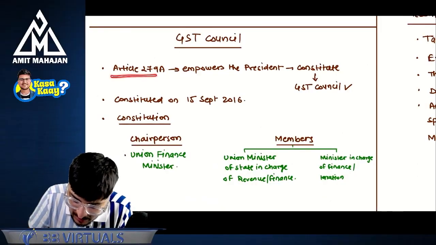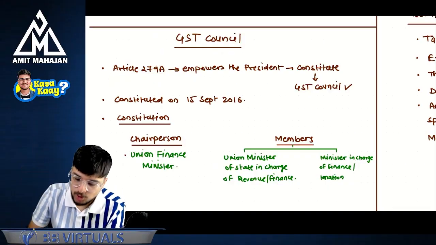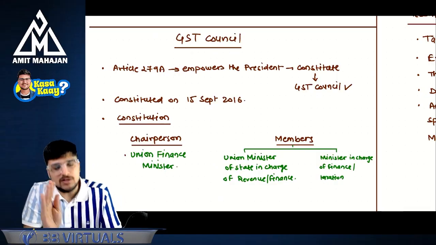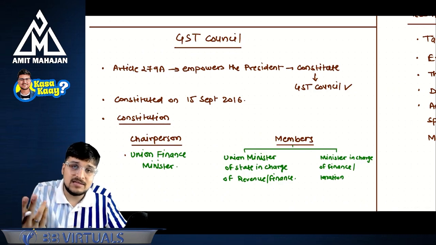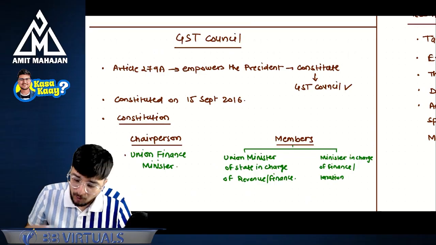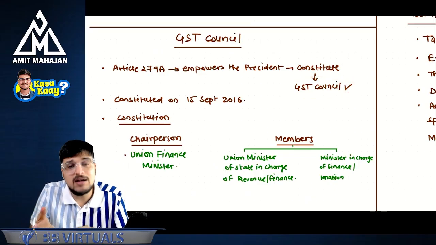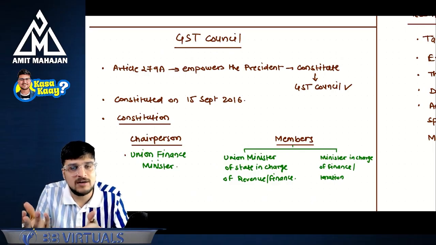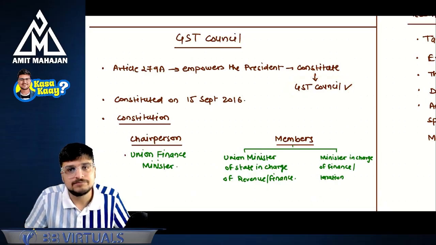Look here. Article 279A empowers the president to constitute GST Council. Matlab, the president should have the power to constitute GST Council. So which article is giving that power? Article 279A is giving that power. So what does this GST Council do? For identifying your GST rate, for identifying the exemption threshold, that up to 20 lakhs there is no registration requirement, everything is decided by GST Council.